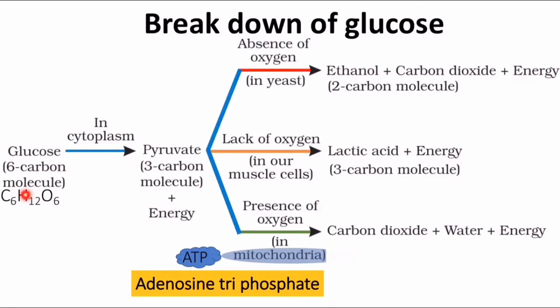For example, 6-carbon molecule is oxidized to 3-carbon molecule. Write the reaction. So you have to write glucose is oxidized to pyruvate. Then they can ask what happens to glucose in the absence of oxygen. What will you get? You will get ethanol, carbon dioxide and energy. In the lack of oxygen, we get lactic acid and energy. In the presence of oxygen, carbon dioxide, water and energy.